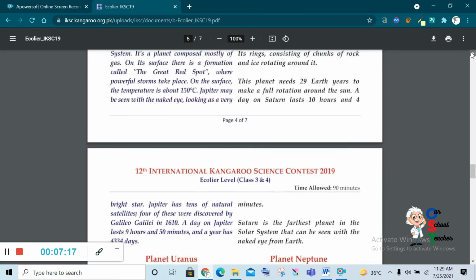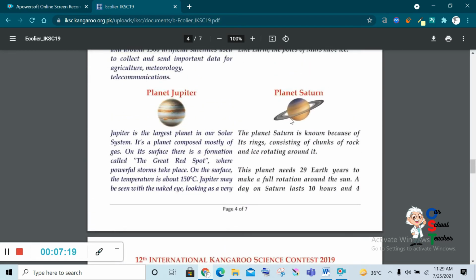Now planet Saturn. The planet Saturn is known because of its ring. You can see it's a unique feature. It consists of chunks of rocks and ice rotating around. Rocks and ice, both are solids. This planet needs 29 Earth years to make a full rotation around the Sun. 29 Earth years. A day on Saturn lasts 10 hours and 4 minutes.